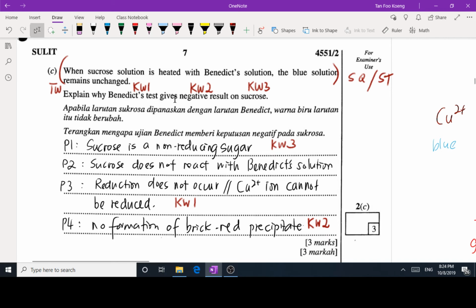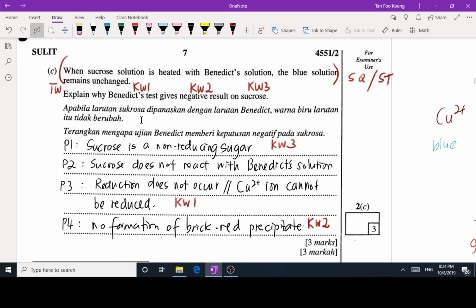Can we talk about the negative result a bit? Yes, we mentioned it in P4: no formation of brick red precipitate. If you look at it, my P3 entertains keyword number one. It talks about the Cu2+ ions in the Benedict solution.